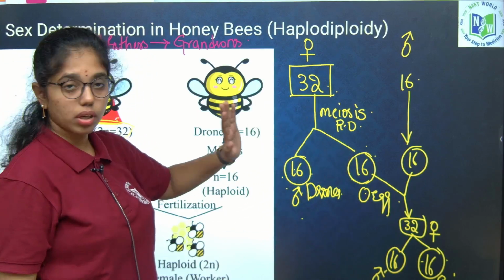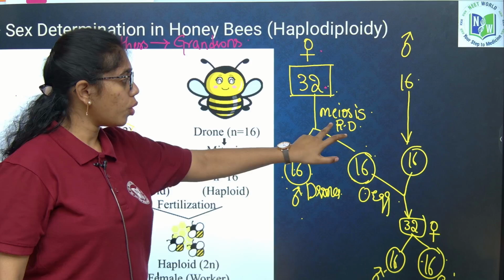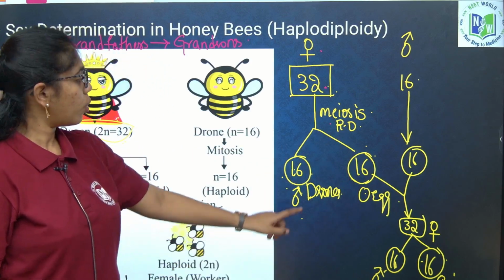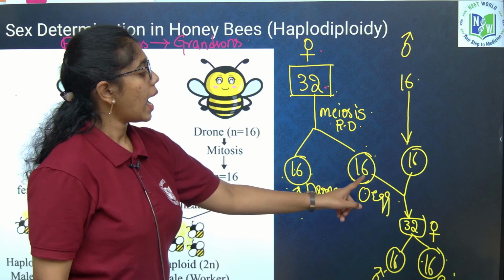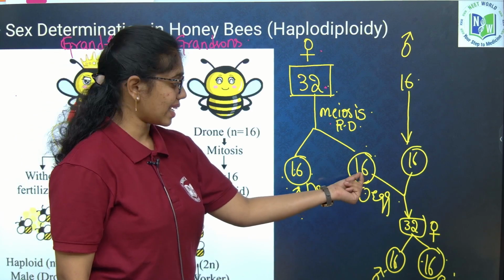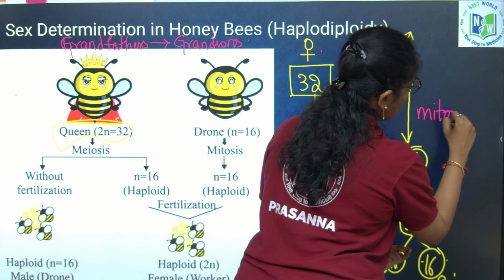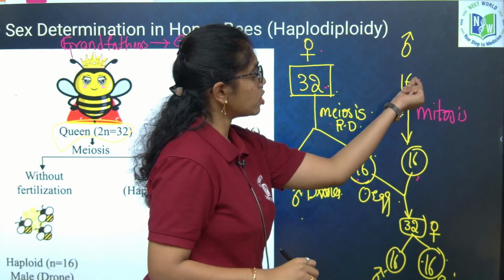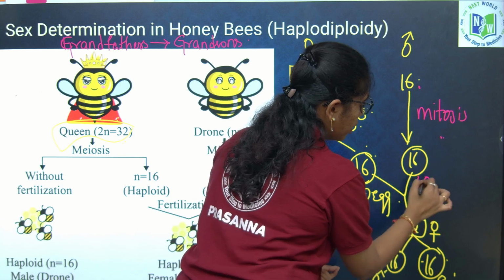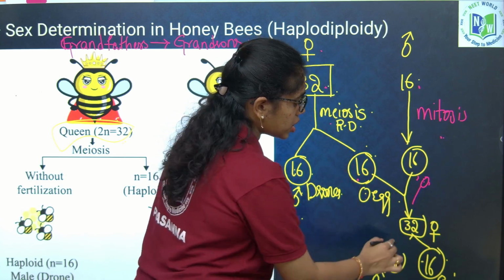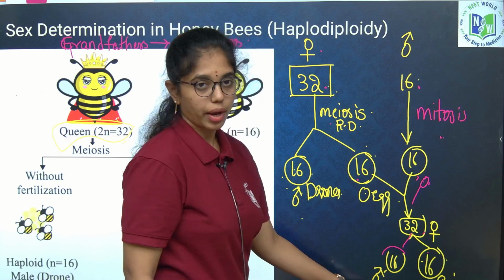Once again I will repeat, listen carefully. Females have a complete set of chromosomes, that is 32. They undergo meiosis and form two haploid sets of 16 chromosomes. Those are male offsprings which act as drones. The other set acts as egg and fertilizes with sperms. Male offsprings only have a haploid set and undergo mitosis to produce sperms. Egg and sperm fertilize and form a complete set of chromosomes, that is 32, which is female again, undergoing meiosis and producing haploid honeybees.